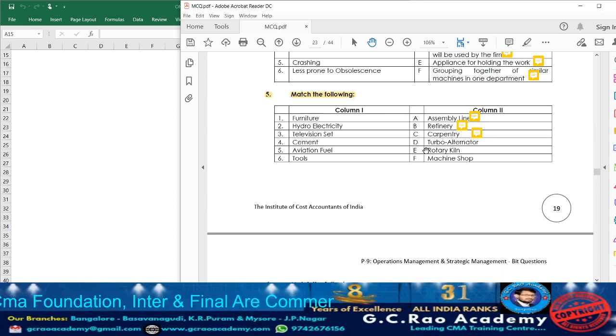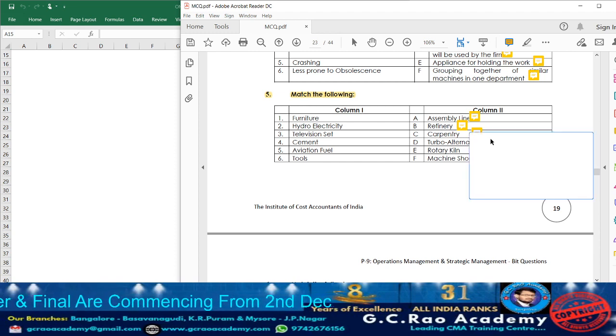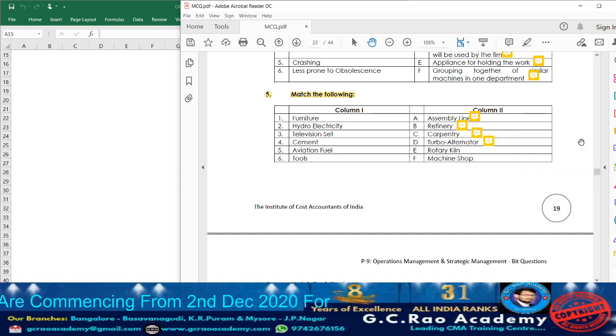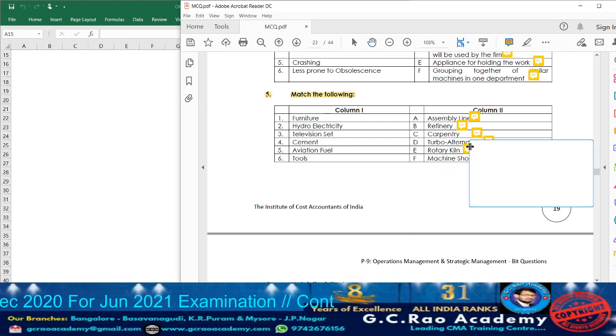Consider point number 1. Next, what we have? Turbo alternator. In turbo alternator, what are they going to use? Hydroelectricity. So, accordingly, take down point number 2. Next, what we have? Rotary kiln. Usually when they are going to manufacture cement, one of the machines they are going to utilize is the rotary kiln. So, against rotary kiln, write down point number 4.